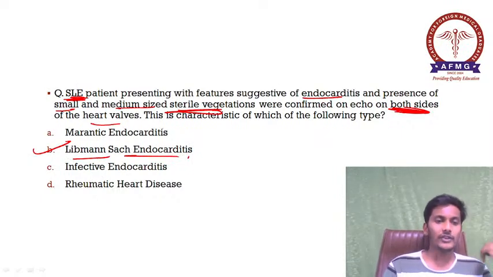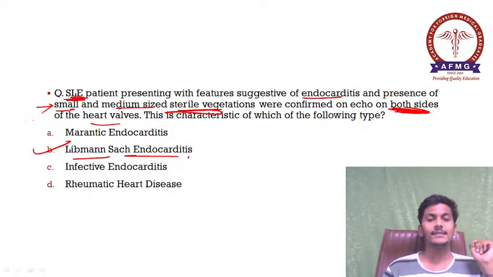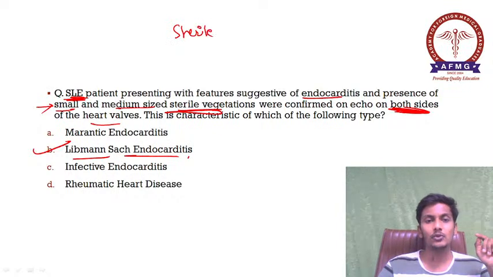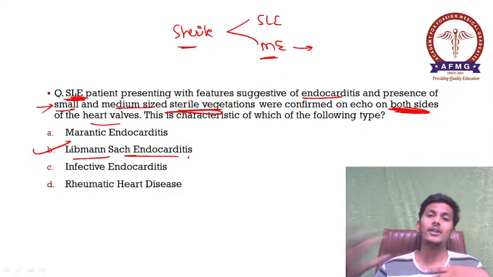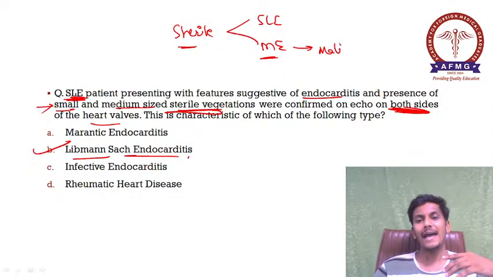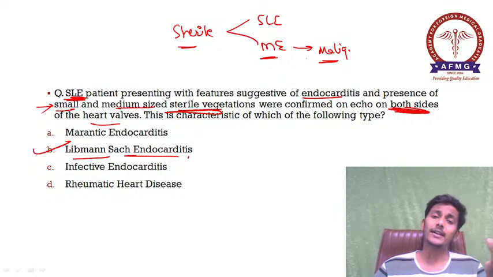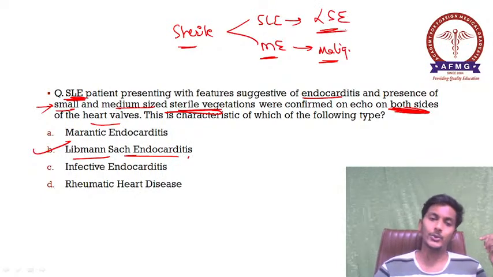Okay, one more feature that is suggestive of Liebman-Sachs is that small medium-sized sterile vegetations are seen. Okay, so please remember, sterile vegetations are seen at two places. First is your SLE and second is your Marantic endocarditis. Okay, Marantic is a non-bacterial thrombotic endocarditis, non-infectious endocarditis which is associated with malignancies. But already they have given an SLE patient, so the sterile vegetations if seen in an SLE patient, they are suggestive of Liebman-Sachs endocarditis, please remember.